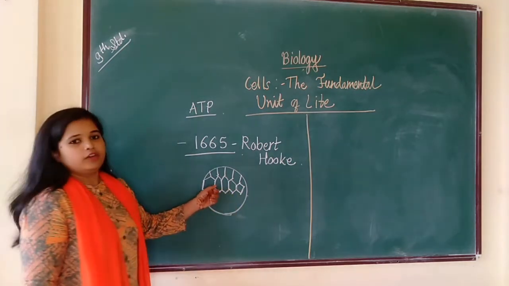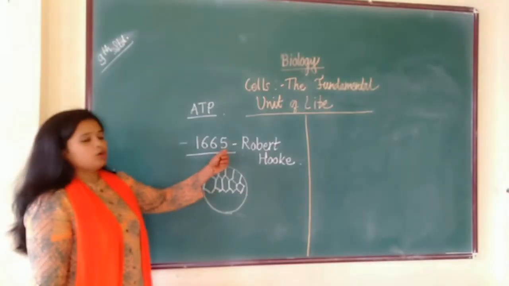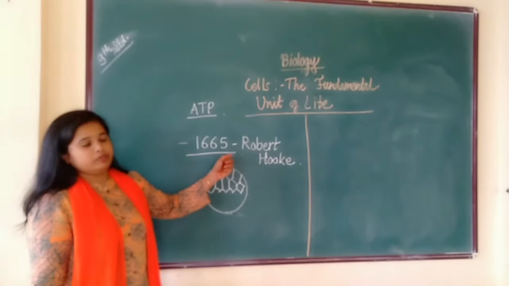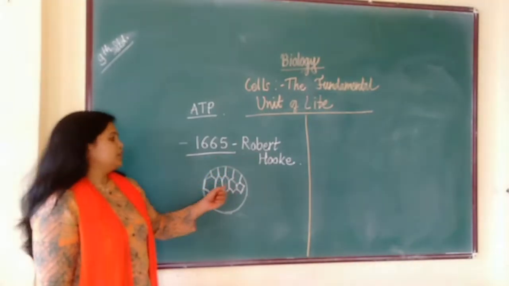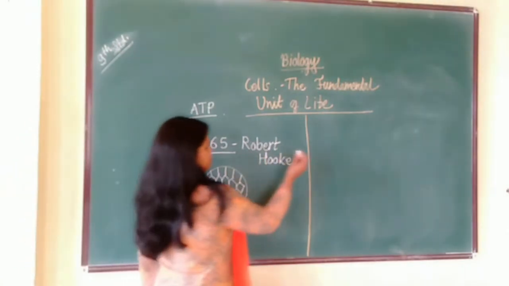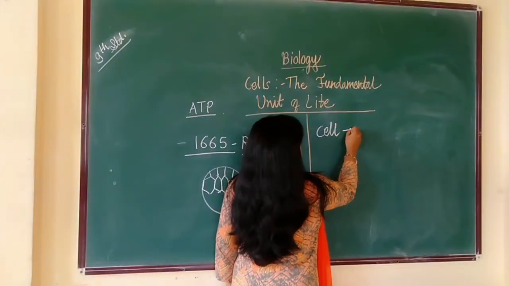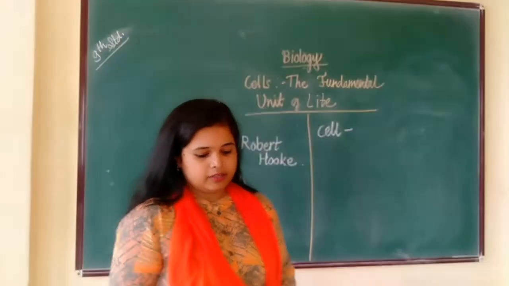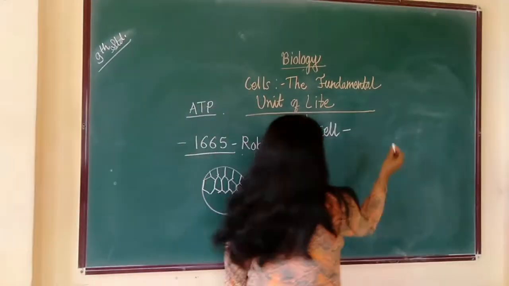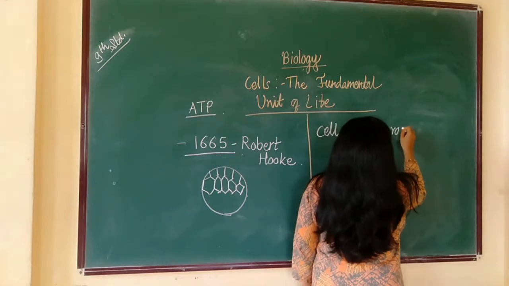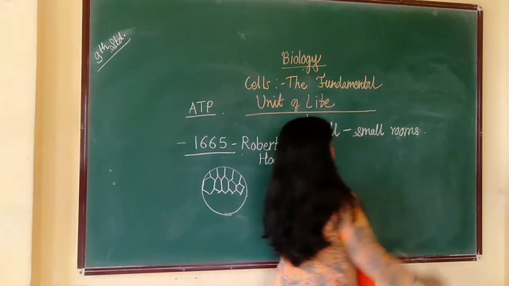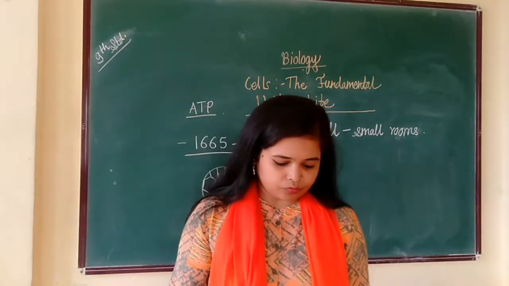Such structures were seen by the scientist Robert Hooke, so the credit for the discovery of the cell goes to him. Cell is a Latin word, Cella, which means small room. As he observed very small compartments, he named them cells.